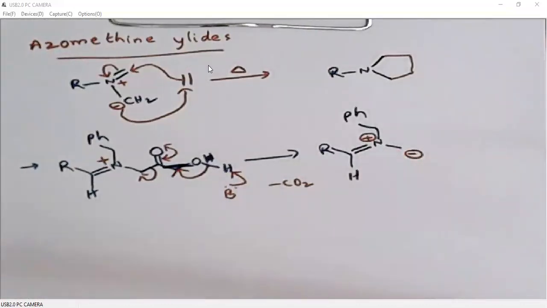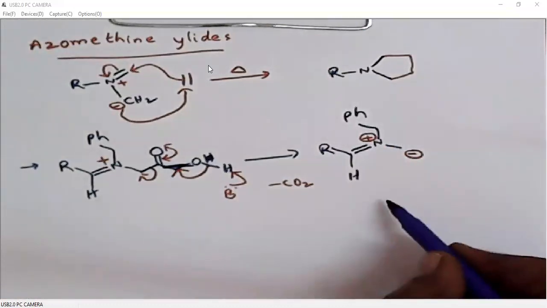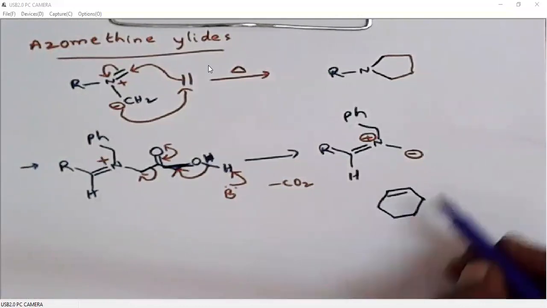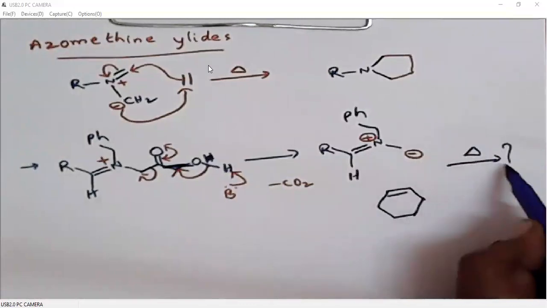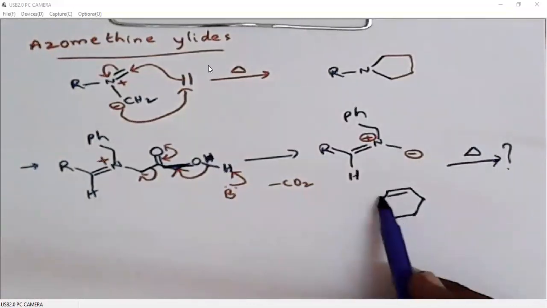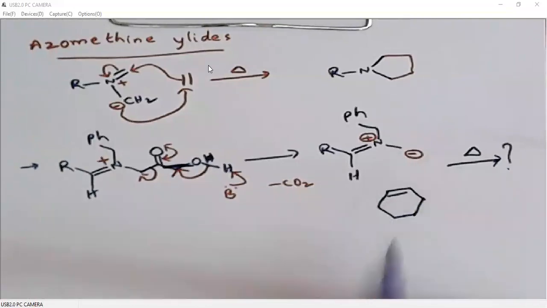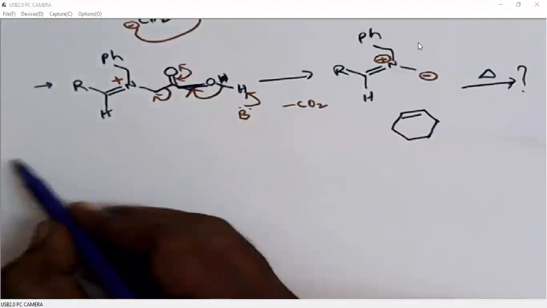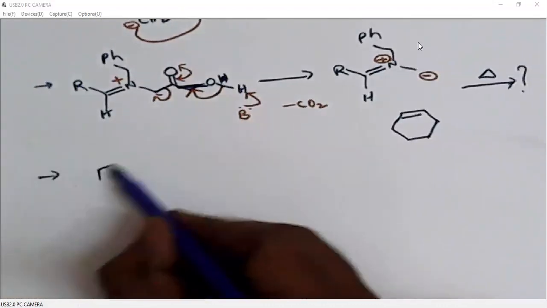When we use this azomethine ylide and a dipolarophile, what is the product? So you just write the product, and because it is a Z alkene, it should be a cis compound. So it is a fused 6- and 5-membered ring. Now just look at this problem.